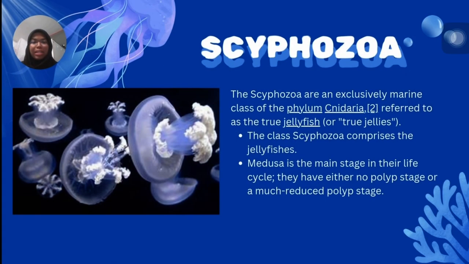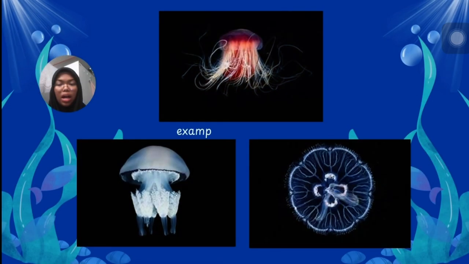Last but not least is Scyphozoa. The Scyphozoa are an exclusively marine class of phylum Cnidaria, referred to as the true jellyfish or true jellies. The class Scyphozoa comprises the jellyfishes. Medusa is the main stage in their life cycles. They have either no polyp stage or a much reduced polyp stage. These are examples of Scyphozoa.